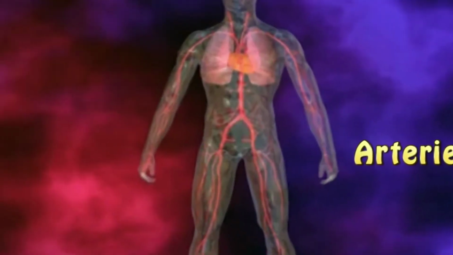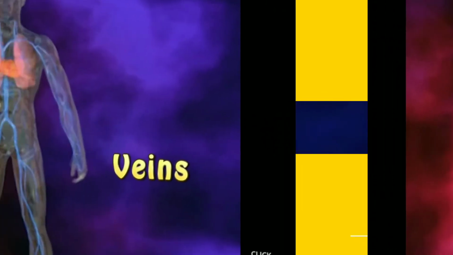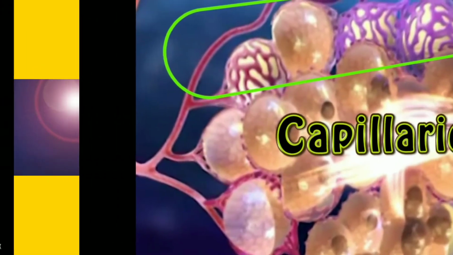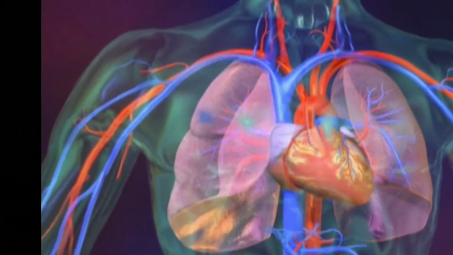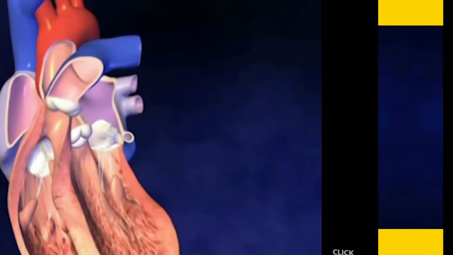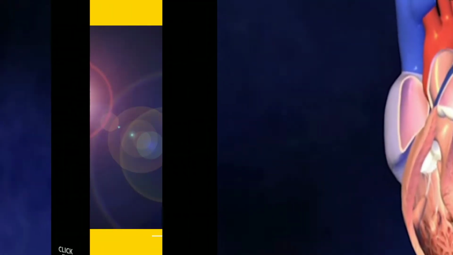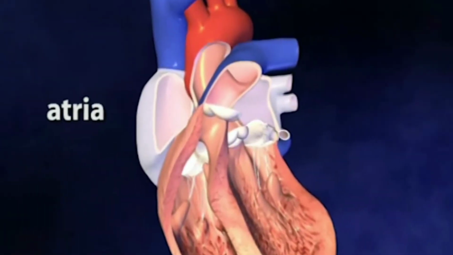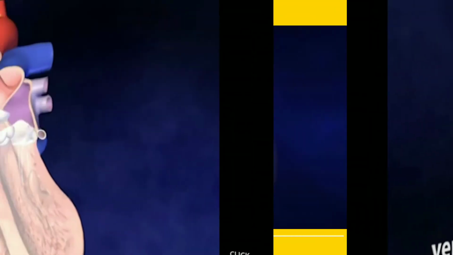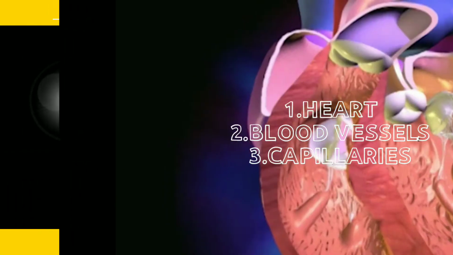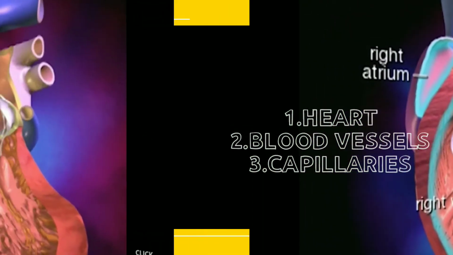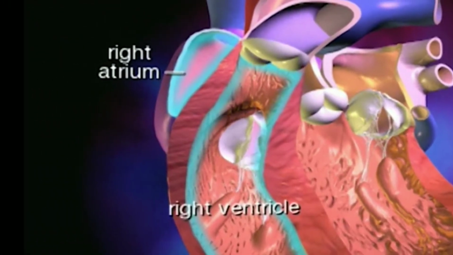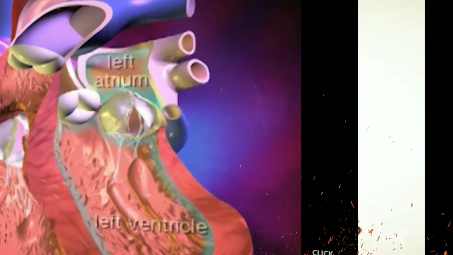Students, circulatory system performs the function of transport of various substances like water, hormones, oxygen, soluble nutrients and waste material through different organs. An independent system, blood circulation is present in humans and higher animals. It consists of three, that is heart, blood vessels and capillaries. Let us see then what is the structure and function of heart.